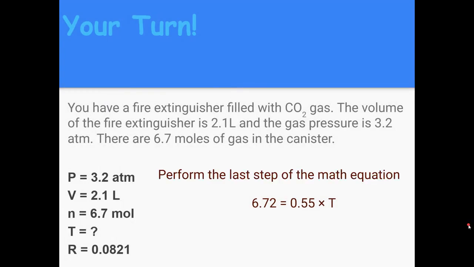Now, please perform the last step of the math equation, trying to solve for temperature. How would you solve for temperature? You should have gotten, when you divided both sides by 0.55, 6.72 divided by 0.55 gets us 12.22. And that is the temperature of that fire extinguisher. And that is the Unit 4, Section 3 EdPuzzle.